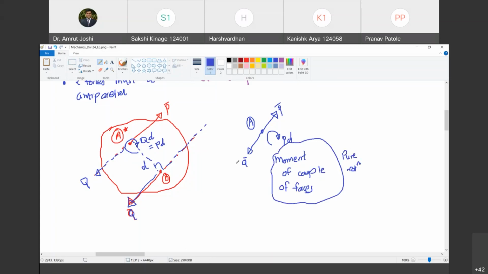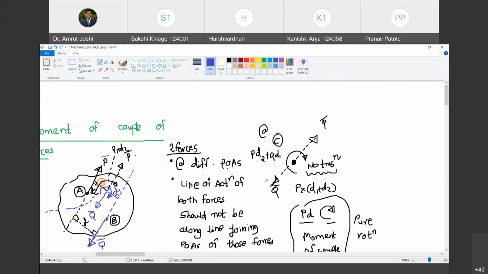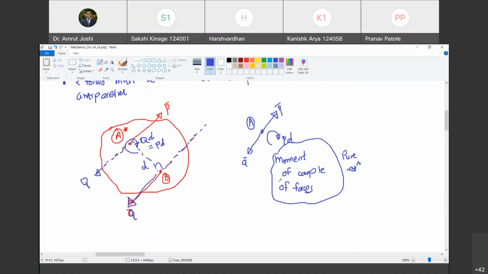Happy? Yes. So to our surprise, whether you consider a point in between the lines of action of force or points along the line of action of P bar, in both places you have only tendency of pure rotation under the moment which has equal magnitude and sense, P into D clockwise. Do you agree with me? Yes, sir. चाहे point C हो चाहे point A हो, you are going to experience only pure rotation and that too under clockwise moment of magnitude P into D. Happy? Yes, sir.